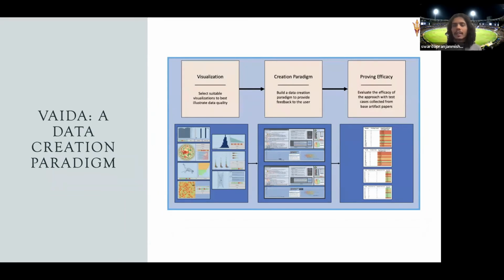Okay. So yeah, VIDA is basically, as you see, we have this visualization platform where you have these different kinds of visualizations, and then we have this data creation paradigm, so that we can do all this autofix and all those things. Now, how do we show the efficacy apart from the user study? In the user study, we saw two kinds of utilities.